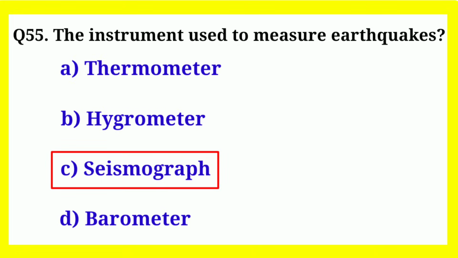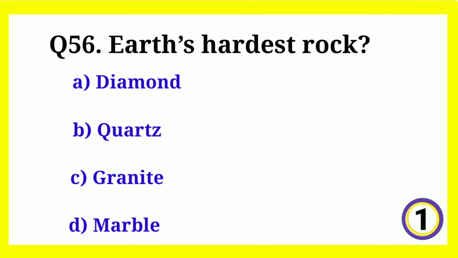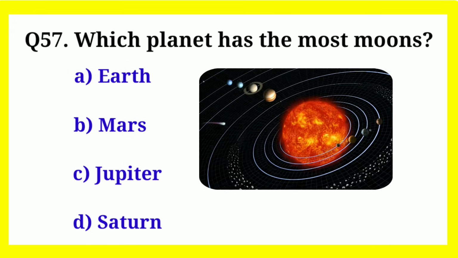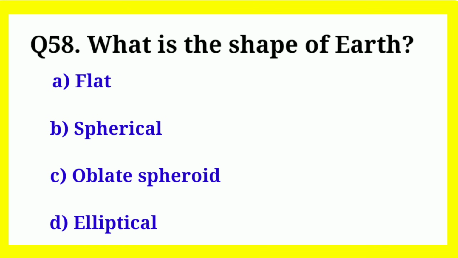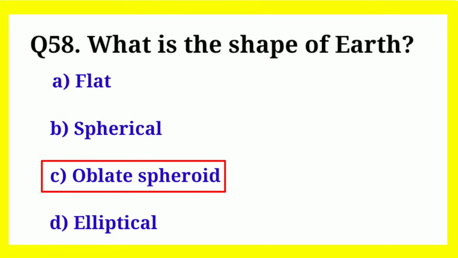Correct answer is seismograph. Earth's hardest rock? Correct answer is diamond. Which planet has the most moons? Correct answer is Jupiter. What is the shape of Earth? Correct answer is oblate spheroid.